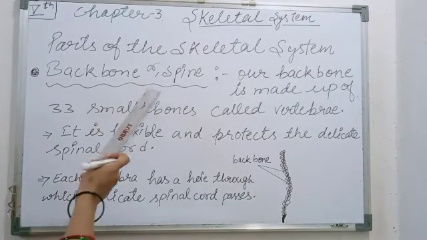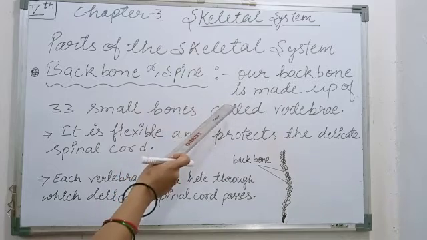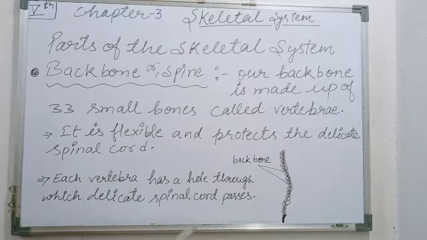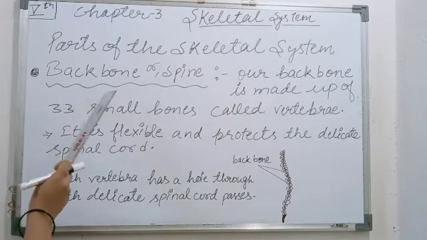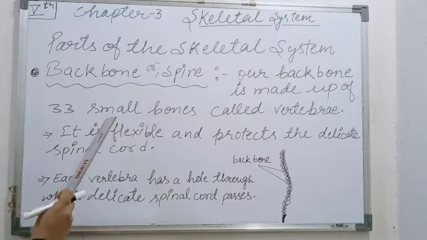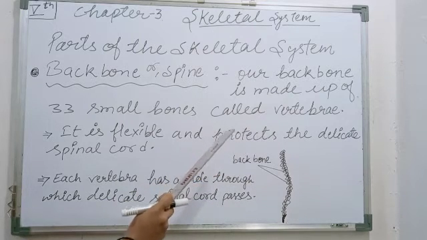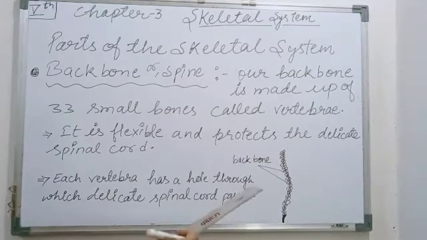Our backbone is made up of 33 small bones. Students, you must remember our body has 206 bones. Earlier we discussed the skull, having 22 bones: 8 flat cranial bones and 14 facial bones. Now the next topic is the backbone, having 33 small bones, which are called vertebrae. The vertebrae join together one above the other.